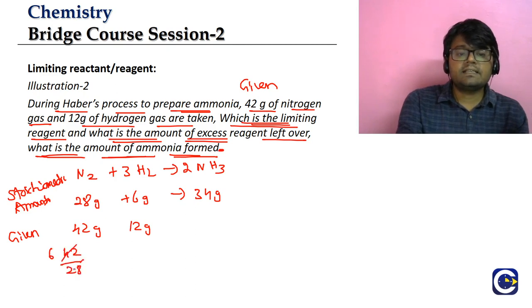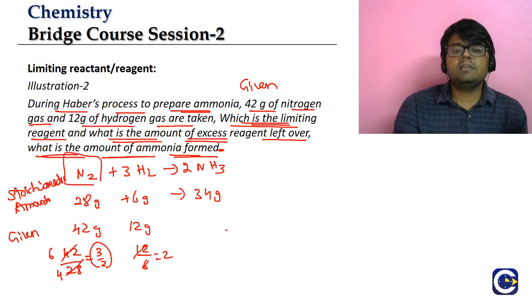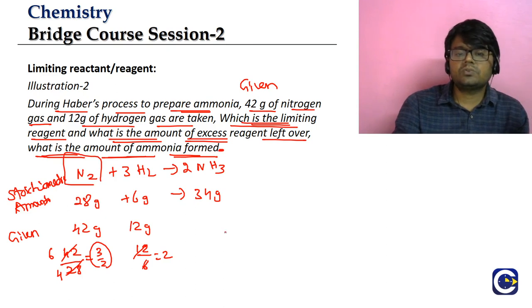7 6s are 42, 7 4s are 28, so 6 by 4 means how much it is? 3 by 2. Clear? And here, given amount is 12 by stoichiometric amount 6. 12 by 6 means 2. Now you tell me, guys, which is the lower one? 3 by 2 or 2? 3 by 2 will be the lower one. Means what is the limiting reagent here? Nitrogen gas is the limiting reagent. Correct? So we got one answer. Nitrogen gas is the limiting reagent.